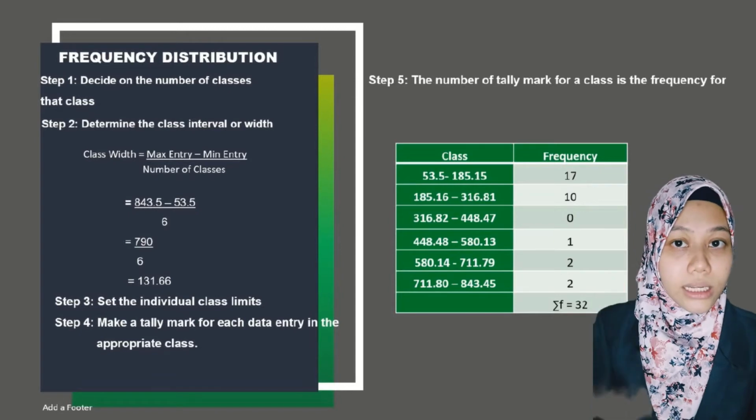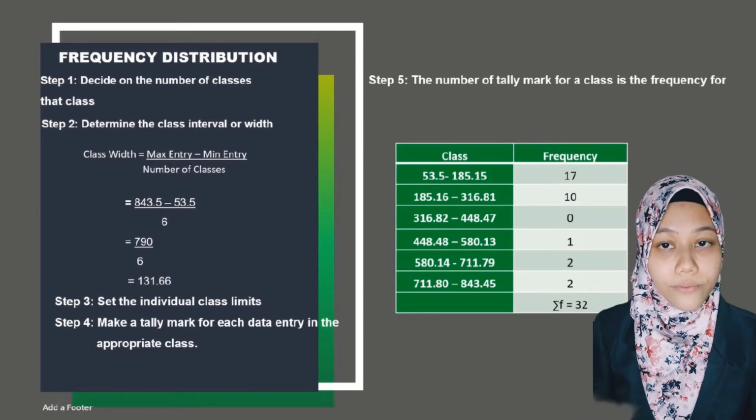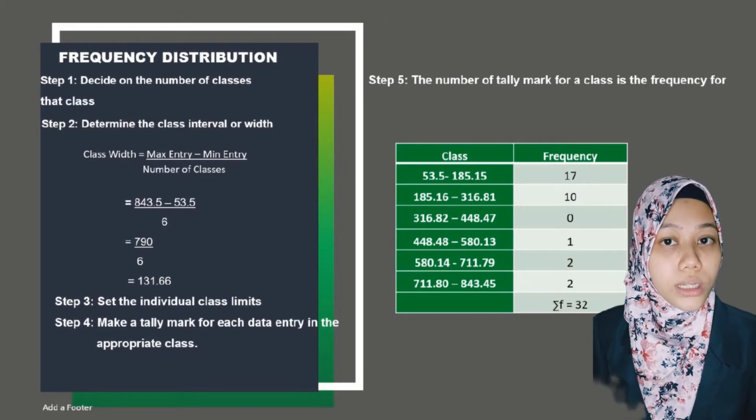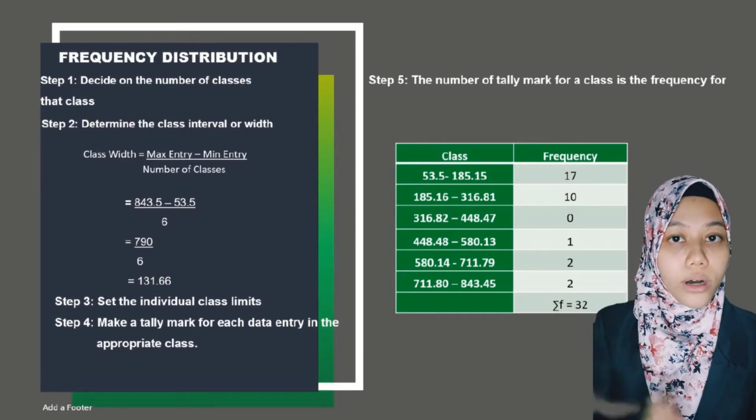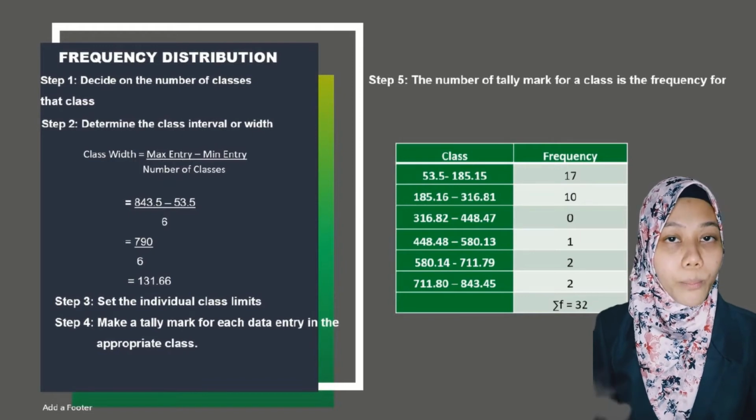Step 3, set the individual class limits. The minimum entry is the appropriate lower limit for the first class. To find the lower limits of the remaining 6 classes, add the class width of 131.66 to the lower limit of each previous class. Step 4, make a tally mark for each data entry in the appropriate class.